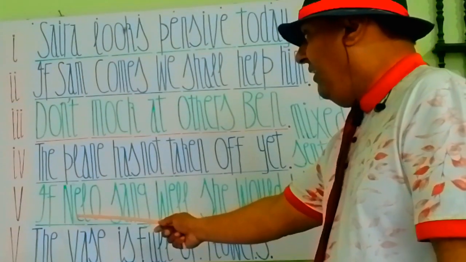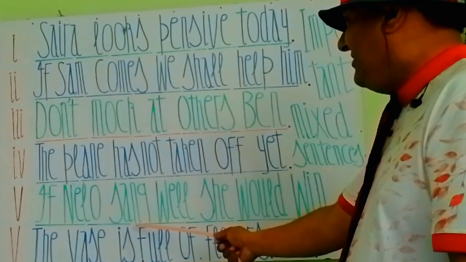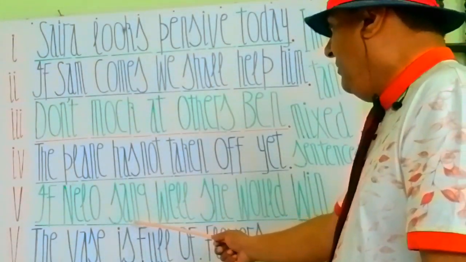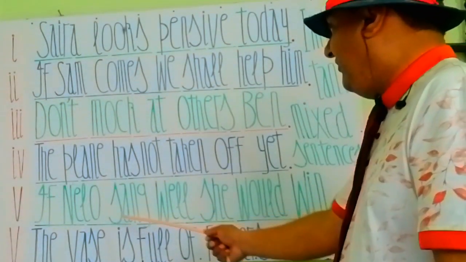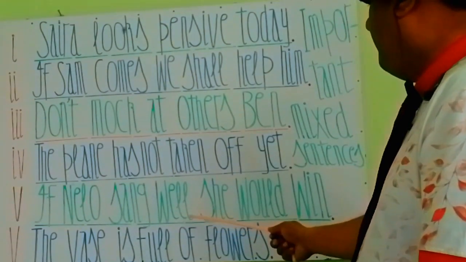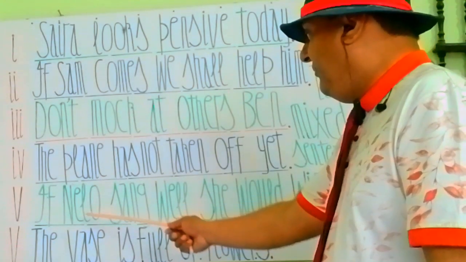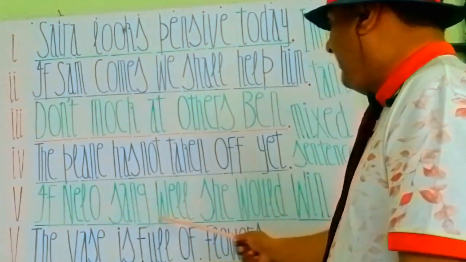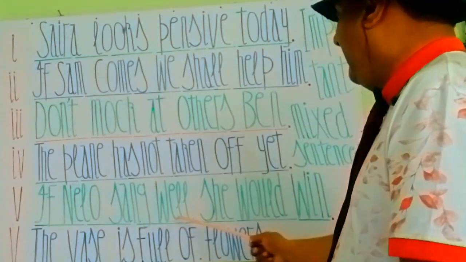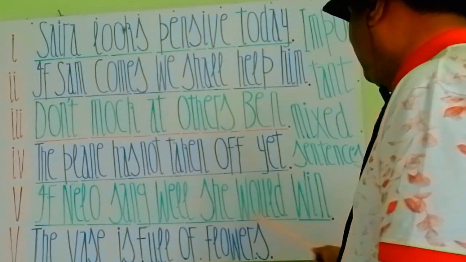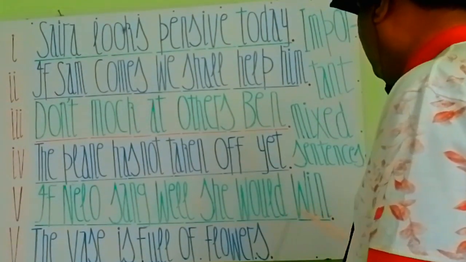So you see here, if Nilo sang. Sang is the second form of verb sing. So sang is a past tense verb form. So well means acha. If Nilo sang well, well is an adverb because it qualifies sang. अगर नीलो ने अच्छा गाना गाया, she would win, वो जीत जाएगी.